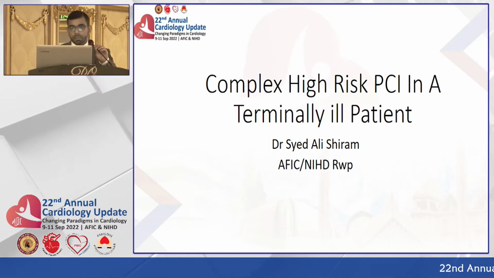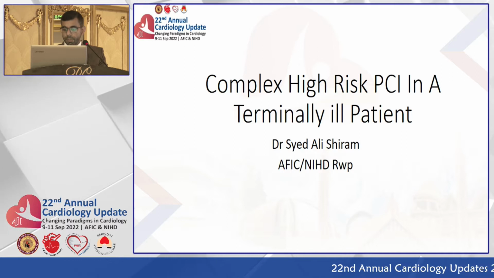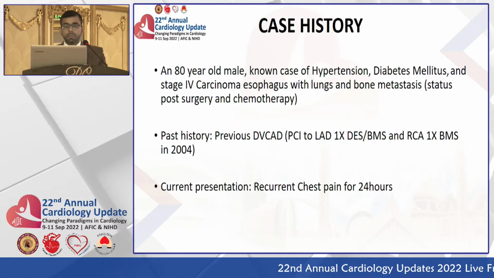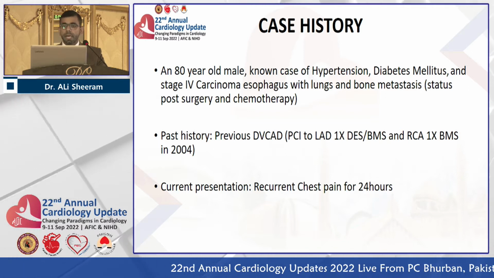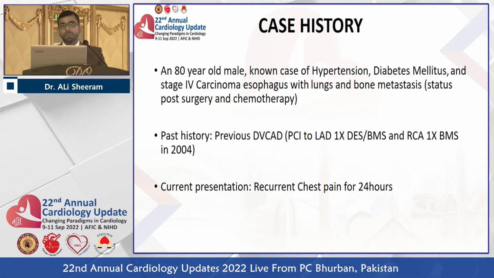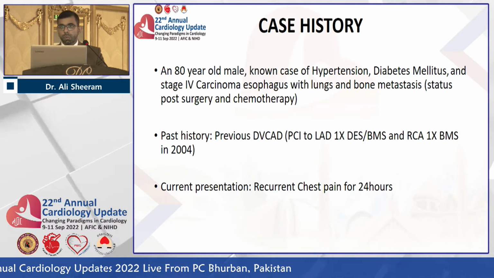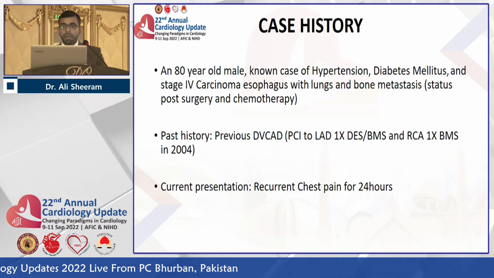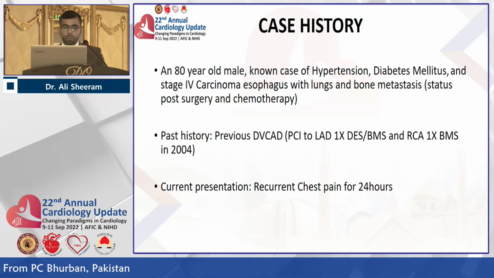I am Dr. Shiram, and today I'll be presenting this case of complex high-risk PCI in a terminally ill patient. So this is the tale of an 80-year-old male who is a known hypertensive and diabetic patient, and he has a stage 4 carcinoma esophagus. He underwent gastroesophagectomy about 2 years ago, followed by chemotherapy. And recently he was found to have metastasis in lungs and the bones.